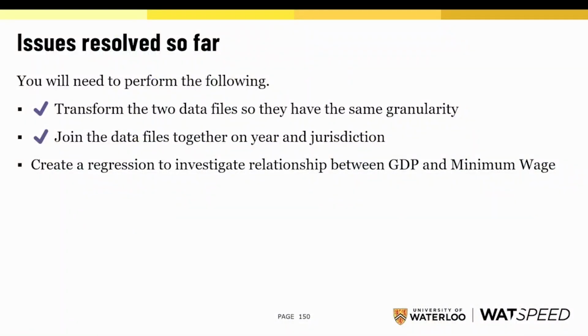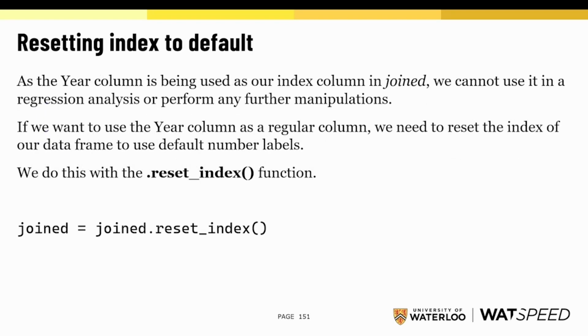We will now create a regression to investigate the relationship, if any, between GDP and minimum wage. But before we can do that, we should reset our index to use default labels. Why? Well, since the year column is being used as our index column, we cannot use it in our regression analysis or perform any other manipulations on that column.